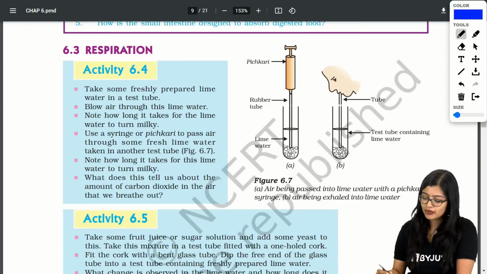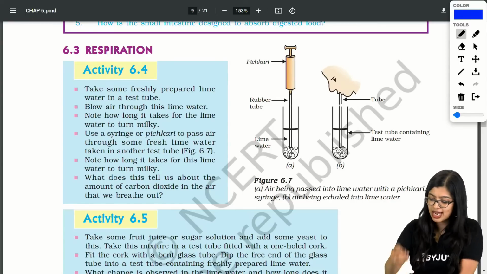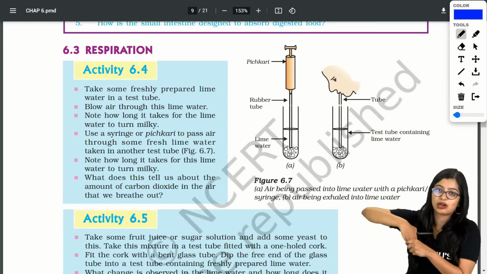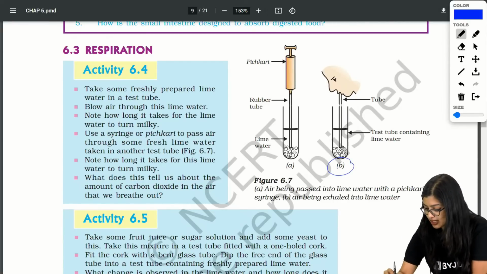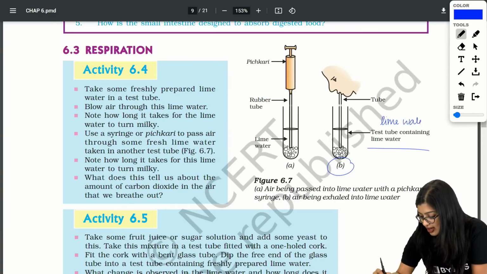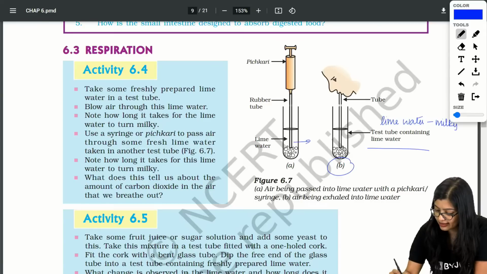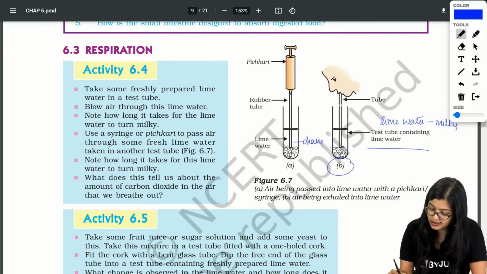Now what did I do? I had somebody blow into the test tube in one, and I took a pitchkari and pressed it like this in the second one. We saw that in B there was a color change, the lime water became milky. But in the other case, it remained as it is, or we did not see a big change. So the change was relatively little.